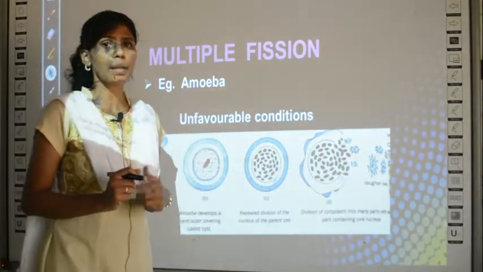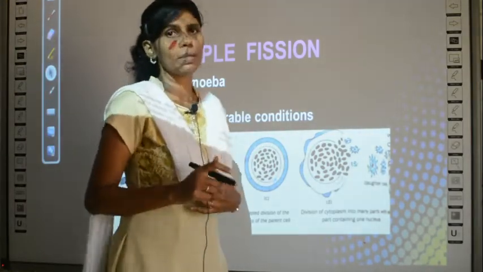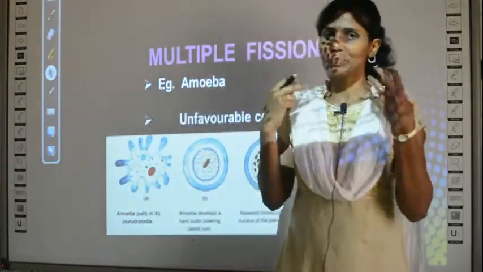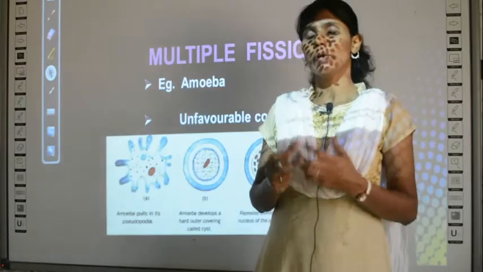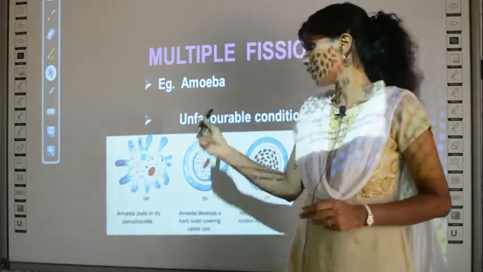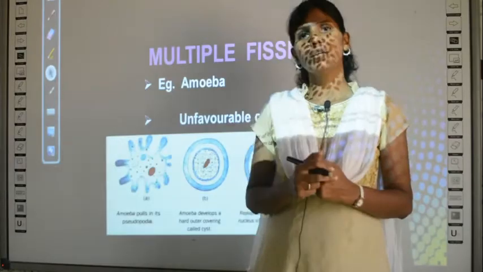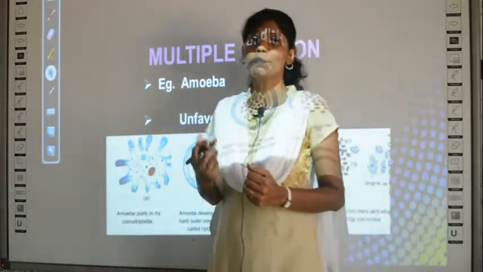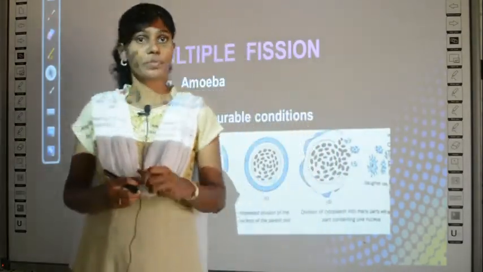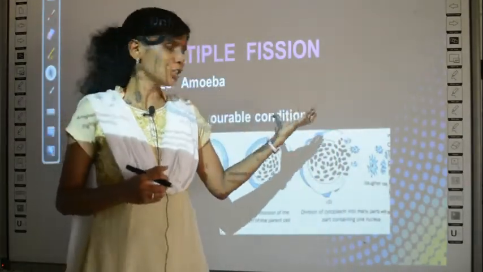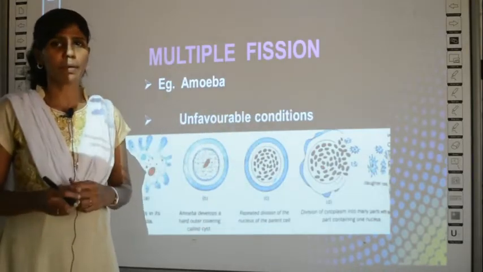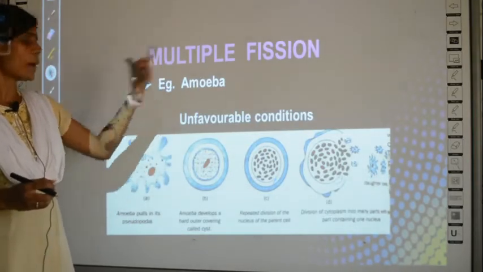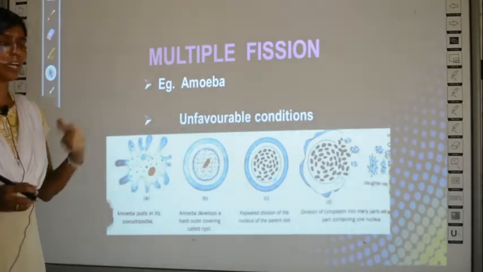What is unfavorable? Opposite to favorable, which means, suppose the temperature around is not favoring amoeba for its life or for its multiplication, or suppose amoeba doesn't have food to eat, or food may be available but there is water restriction and no water availability for amoeba. In these cases, the situation is unfavorable for the amoeba, no? At this stage, the amoeba undergoes multiple fission during unfavorable conditions.